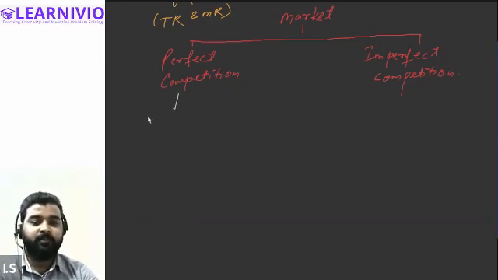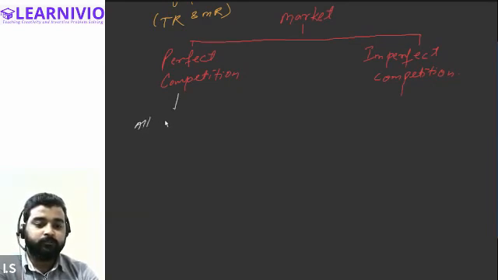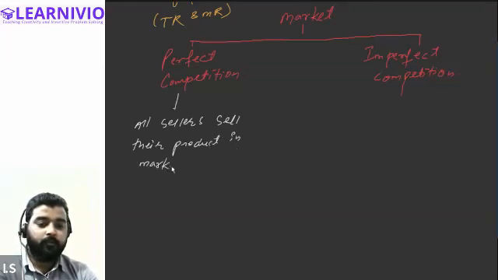But for the time being, just keep this in mind that in case of perfect competition, all the sellers sell their product in the market at the same price only.